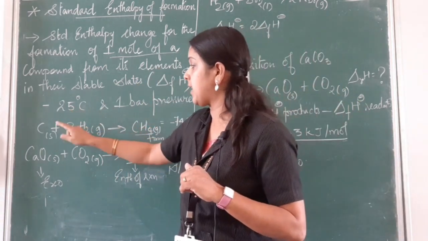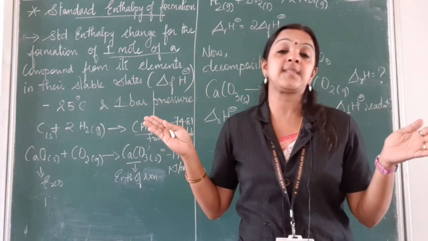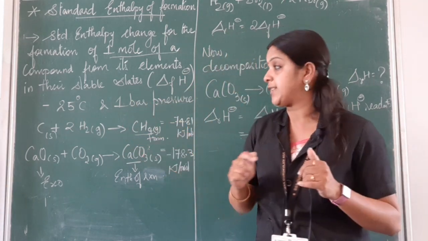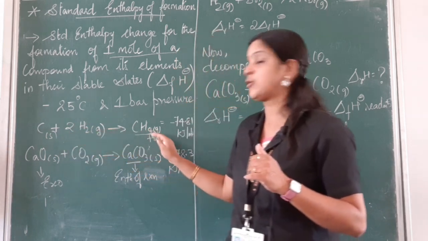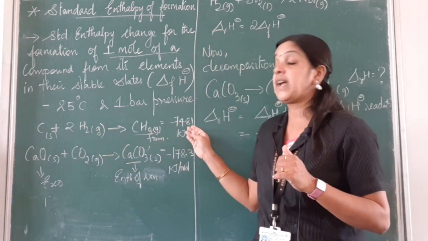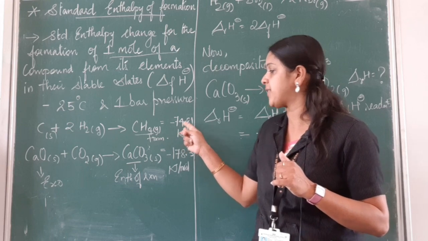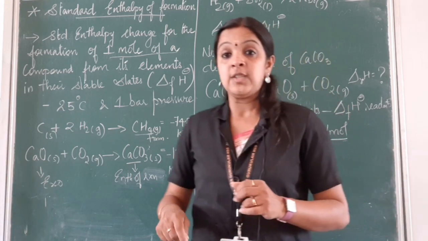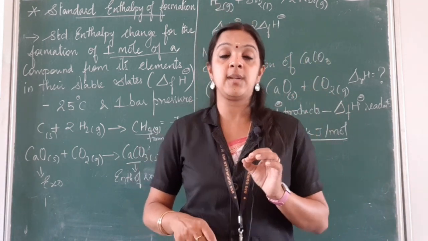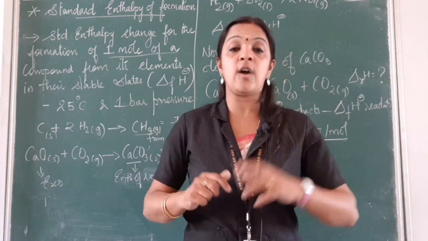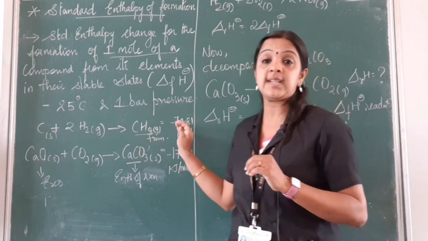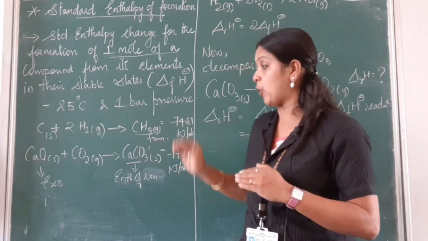For example, at 25 degrees and 1 bar, the standard temperature and pressure conditions, let's assume carbon combines with hydrogen to form methane. The enthalpy of formation is minus 74.81, which is an exothermic reaction, because that much heat energy is being evolved. So this we call the standard enthalpy of formation.